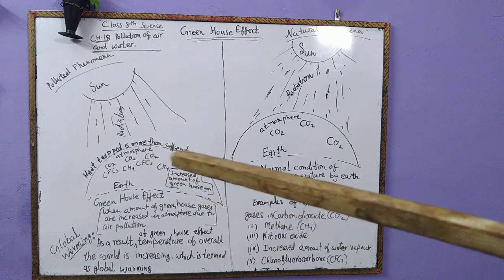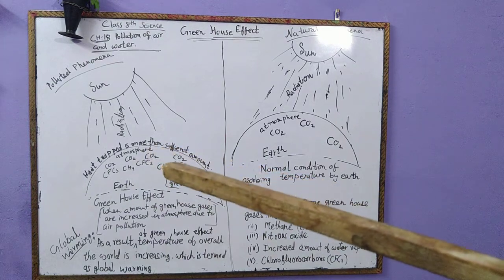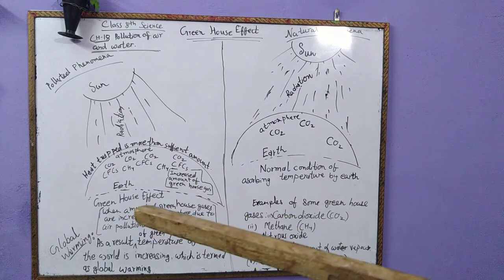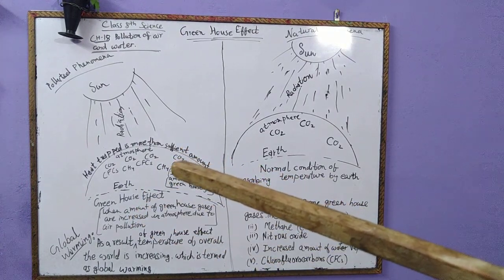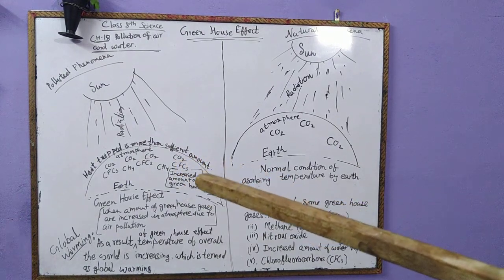There may be nitrous oxide also, NO2. So many polluting gases are increasing in the atmosphere, and this increased amount of gases traps more heat than required.